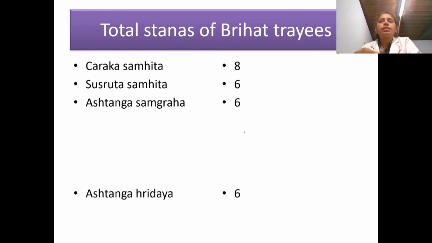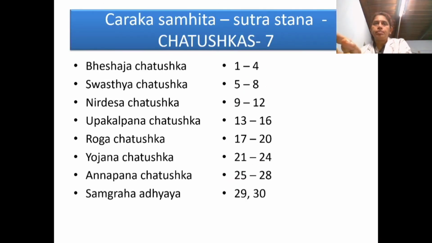And the total sthanas of the Brihatrayi: Charaka it is 8, Susruta 6, Ashtanga Sangraha also 6 in number, Ashtanga Hridaya also 6 in number. This is all I have told in this table.